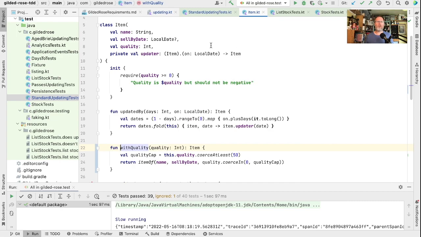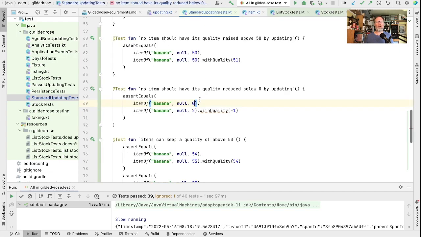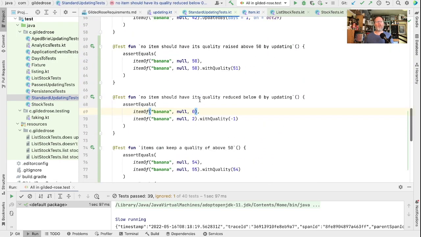So you might ask, should we cap the same way as we do with the with quality, so that if somebody tries to create an item with a quality of -7, it gets capped at 0? And I don't think so. I think that creating items is a special case, and somebody who created an item that was simply out of range should know, and that should be throwing an exception. So we'll just show that in standard update tests, which is something like this one.